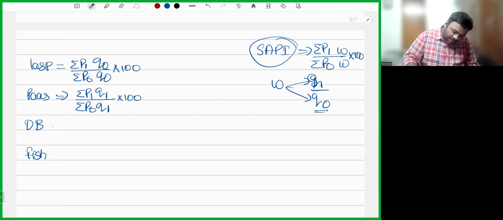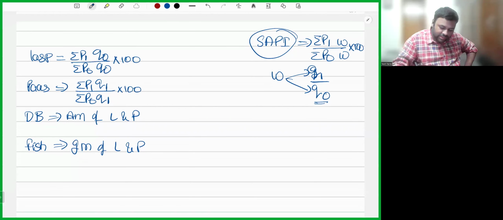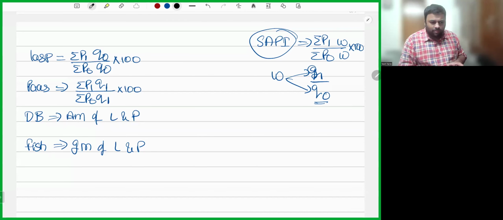Drobisch-Bowley is the arithmetic mean of L and P. Fisher's is the geometric mean of L and P. So let's understand these four formulas: Laspeyres, Paasche, Drobisch-Bowley, and Fisher's.